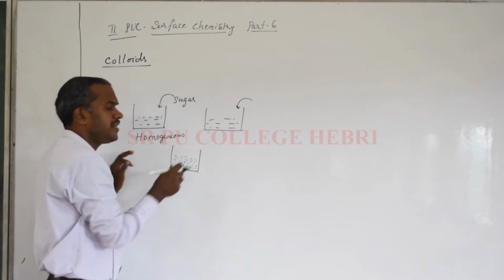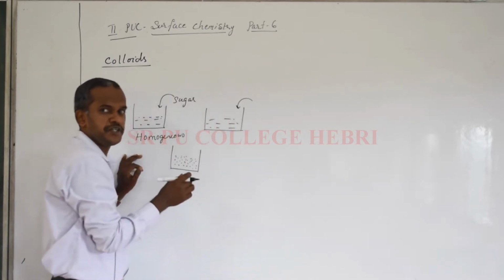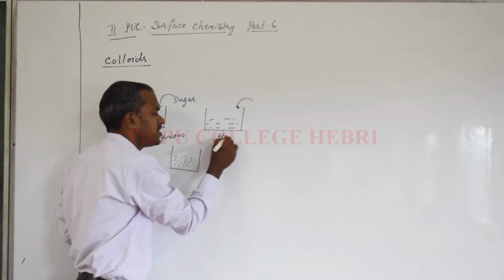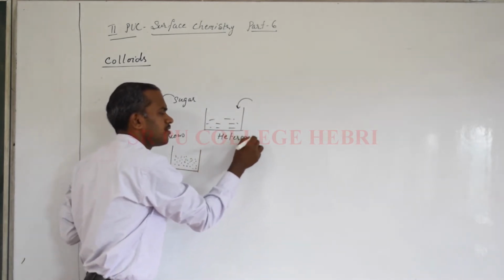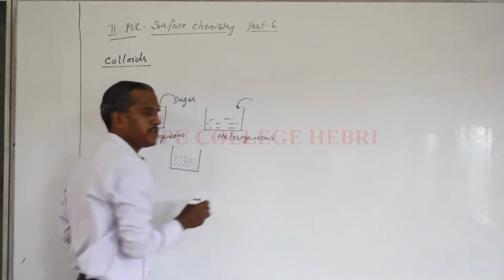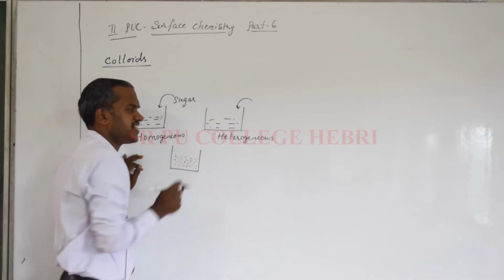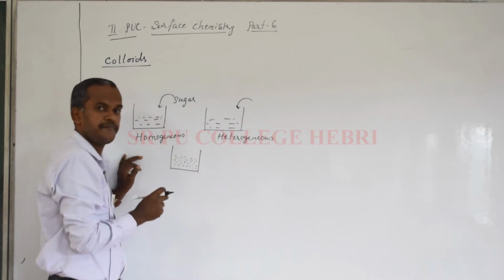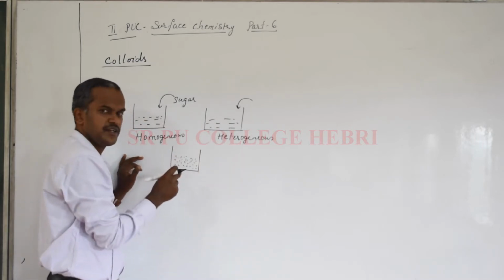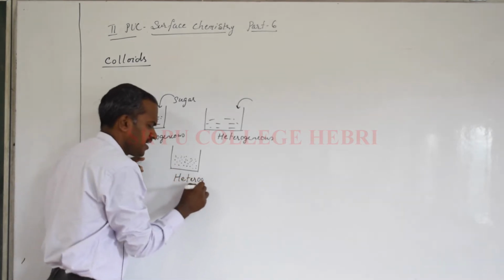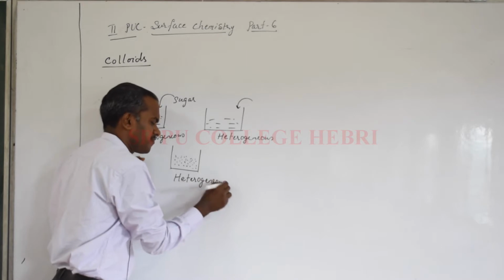In a precipitate or suspension, the particles settle down after some time and it is heterogeneous. Now the basic question you will ask: if a true solution is homogeneous and a precipitate is heterogeneous, what about a colloid? Is it homogeneous? No, it is also heterogeneous like the precipitate.